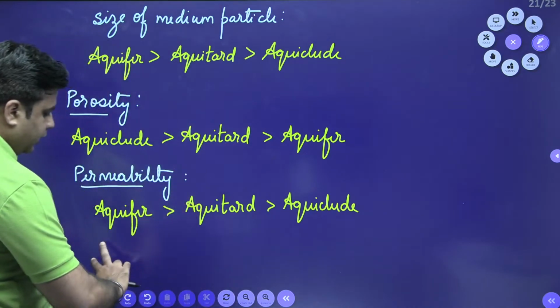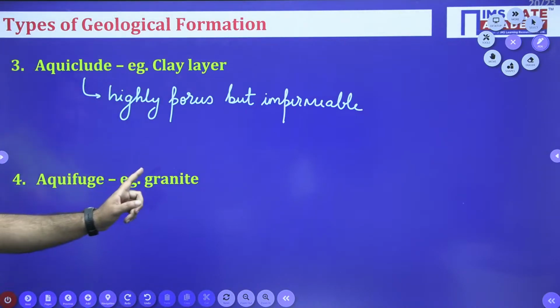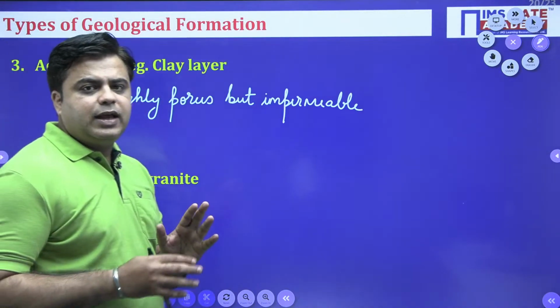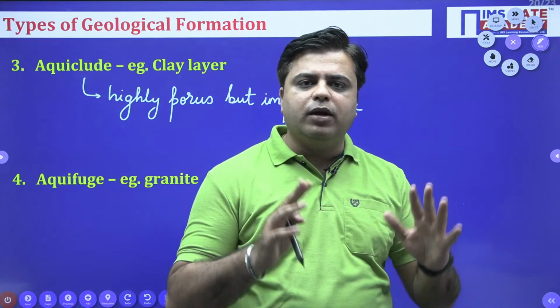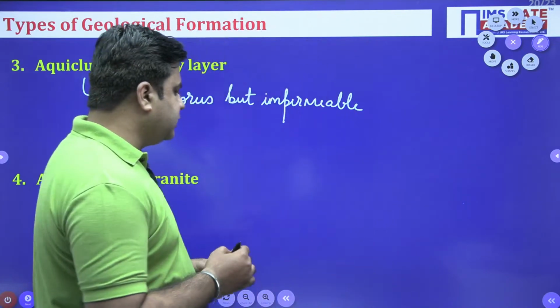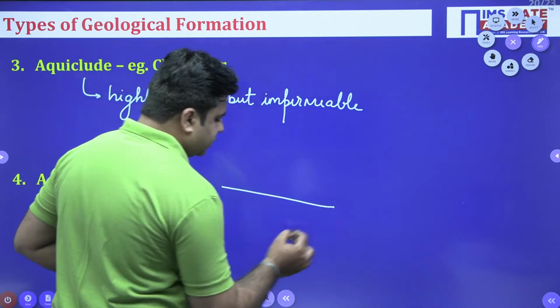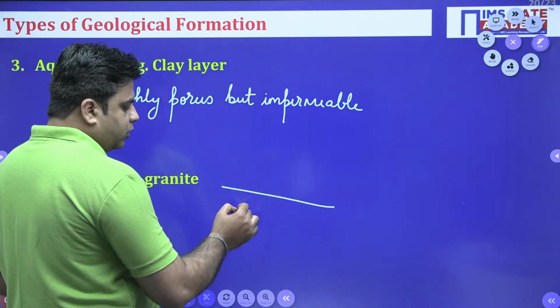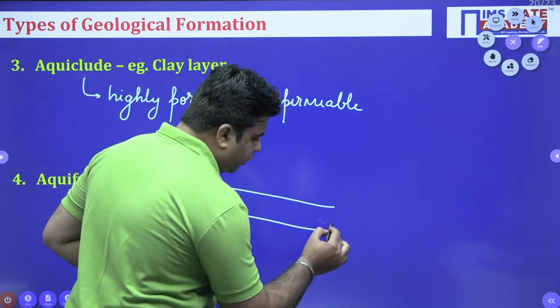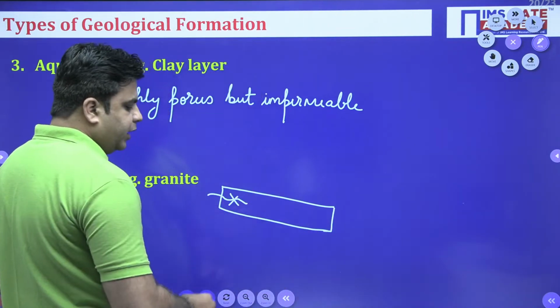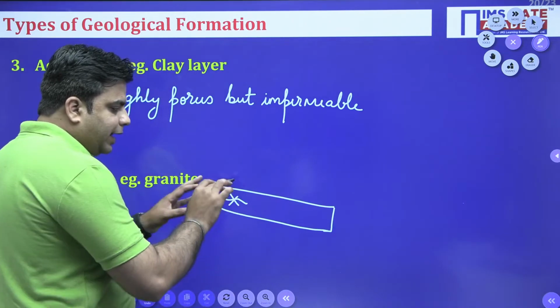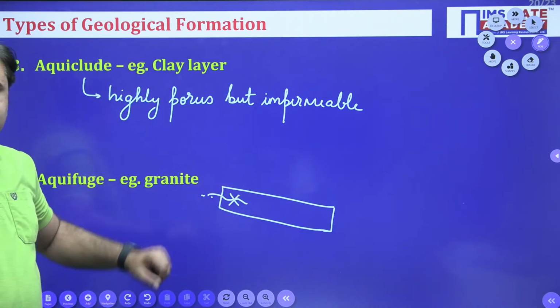Okay. The last one is your aquifuge. Aquifuge can be imagined in the form of impermeable rock beds. For example, just imagine a granite rock like this. This granite rock will not allow flow of fluid through its voids, and no water can be stored inside this rock bed.